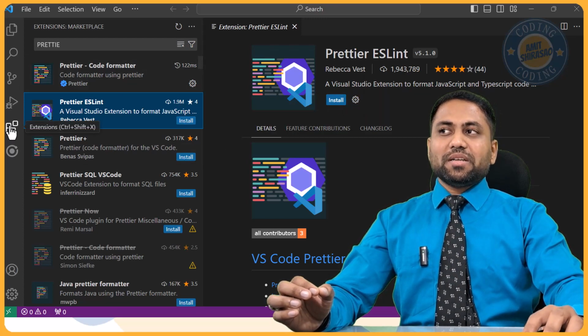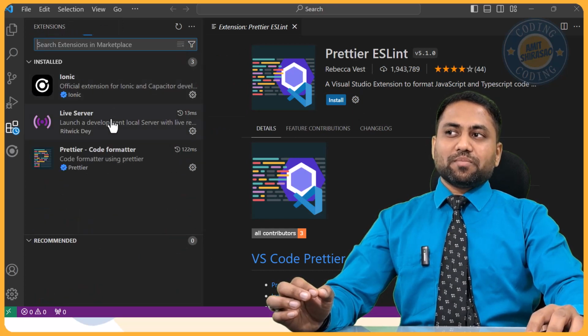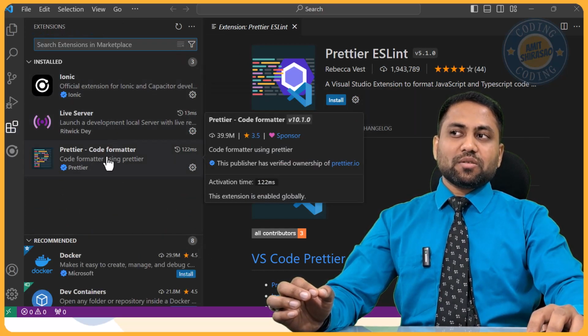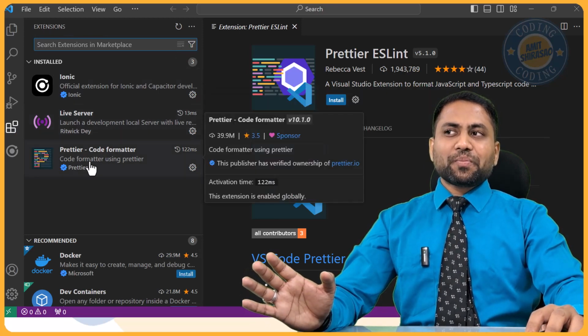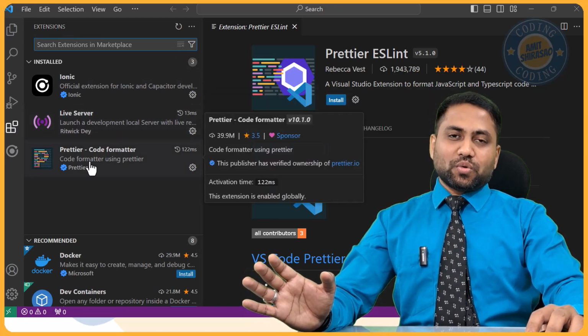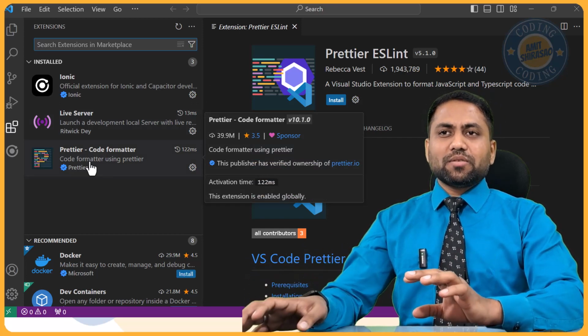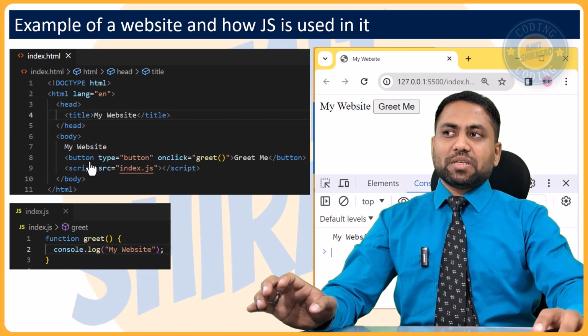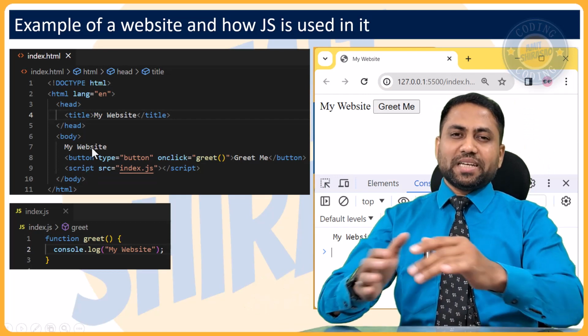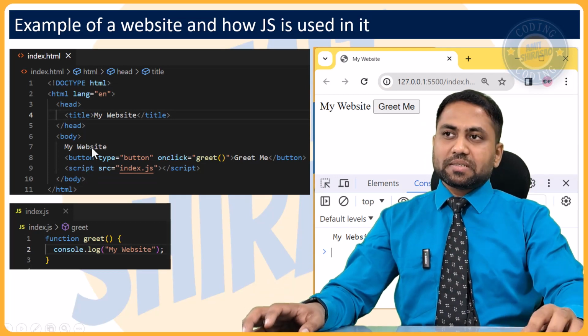I will recommend you to install two important plugins. One is Prettier Code Formatter and the other is Live Server. So what does Prettier do? Prettier basically formats your code. If you are writing in HTML, then it will format the code to look pretty, just like you have seen over here. Now it looks pretty and well indented and everything. This is what Prettier does.